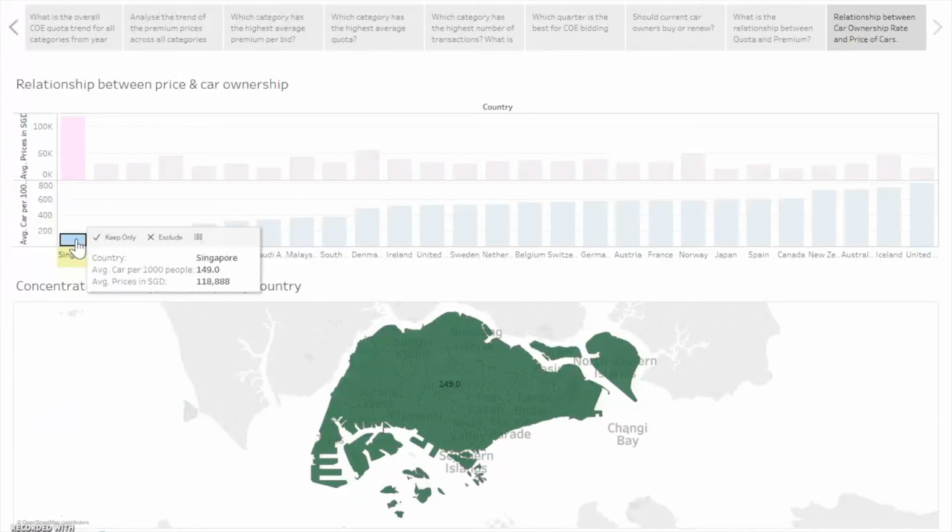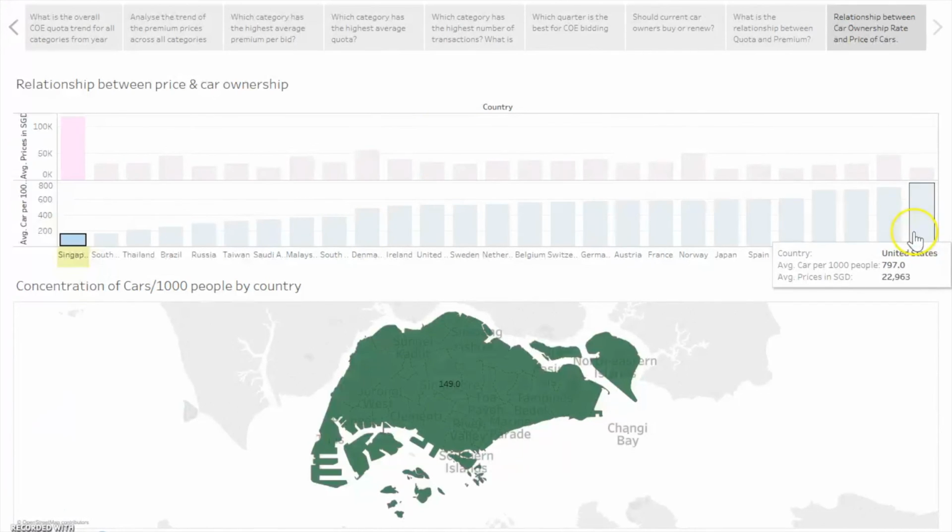As shown in the graph, there's an inverse relation between the ownership rate of cars and price of cars in their respective countries, with price being the factor that affects ownership rate of cars. When the price of cars is high, the country will usually have a lower car ownership rate and vice versa, as can be seen from the graph.